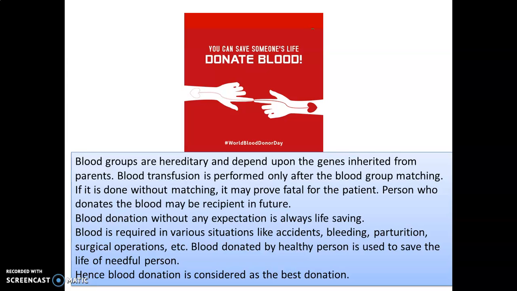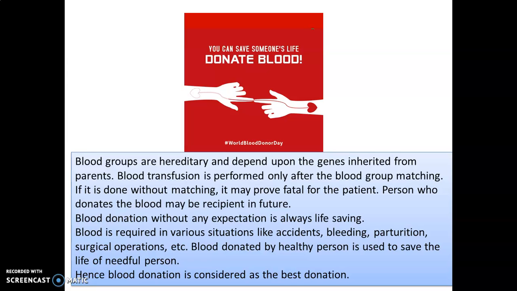Suppose my blood group is A. So which person can I give blood to? I can give blood to a person having blood group either A or AB. So matching is very important because if it is done without matching, it may prove fatal for the patient. Fatal means a person can even die.